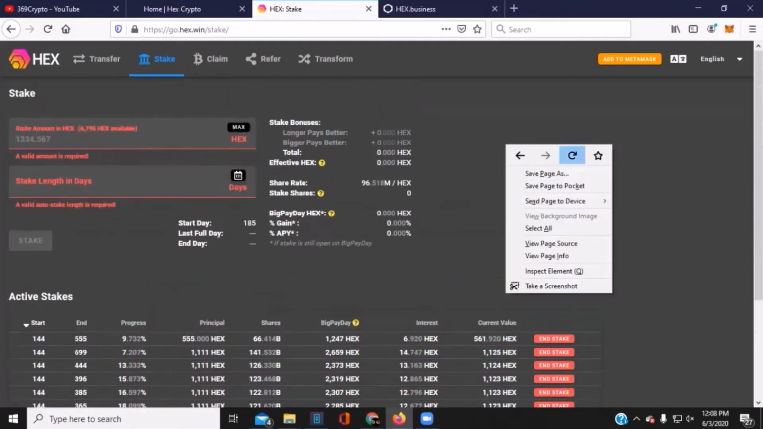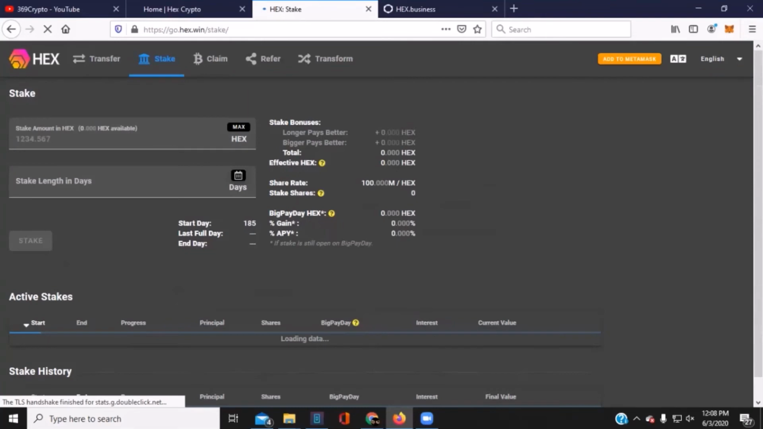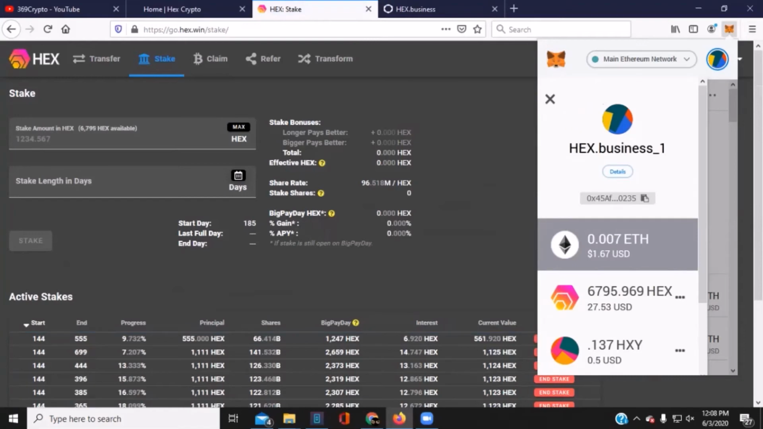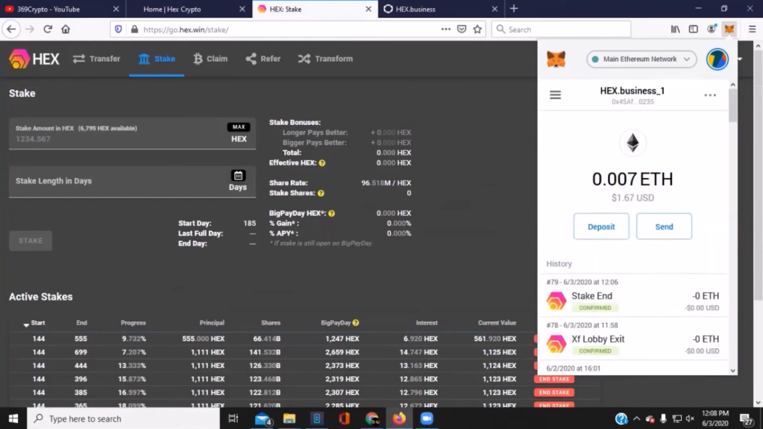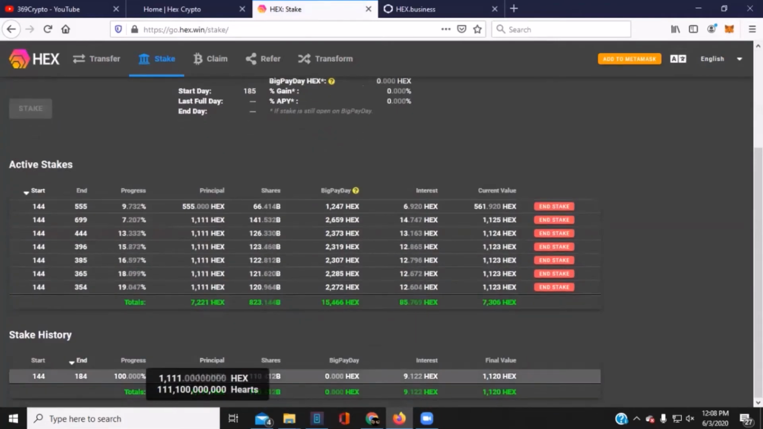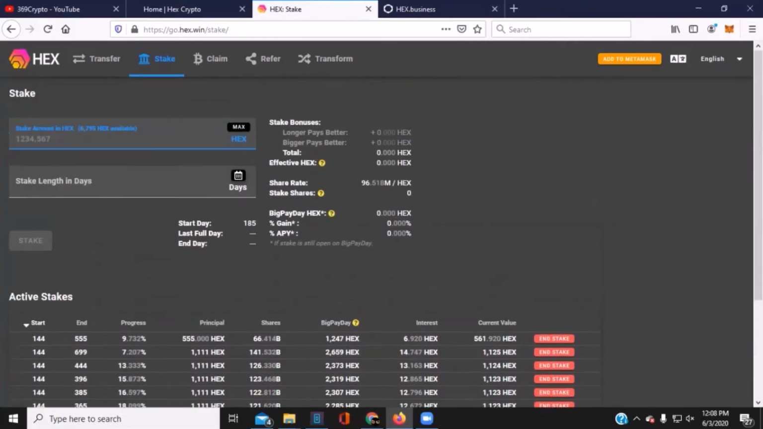So I'm going to refresh the page, get everything all straightened out, and double check and see if I have enough gas. I have enough gas, and I have some HEX. What should we do now? Let's restake it. So this one was 1,111 HEX, we got 1,120 out of it. Let's restake 1,120, and let's go long and see how that helps us out. Let's go a year from today.